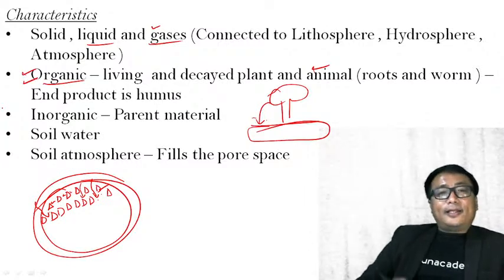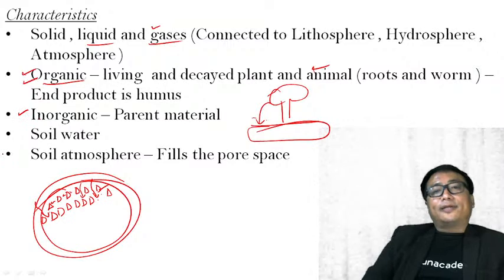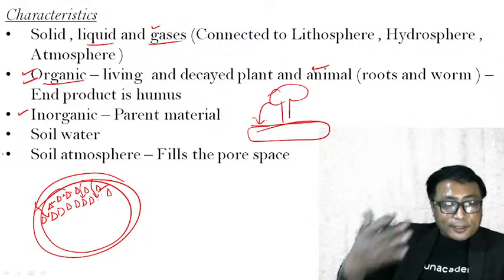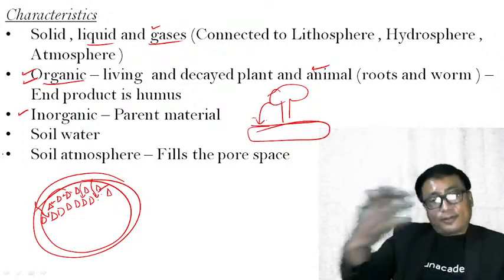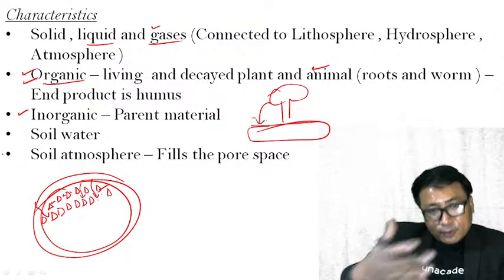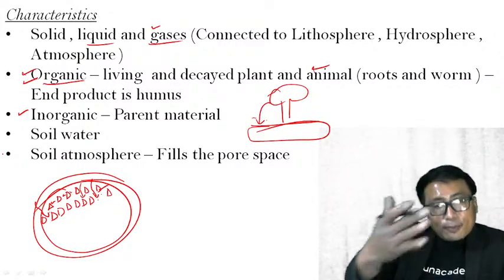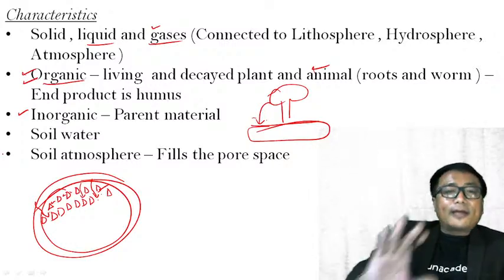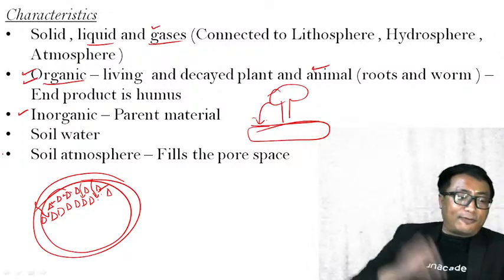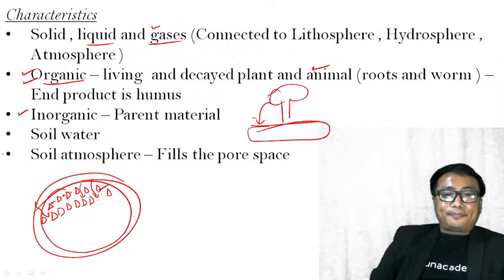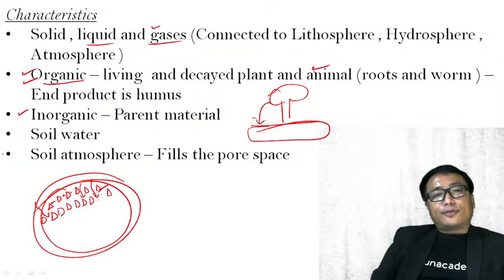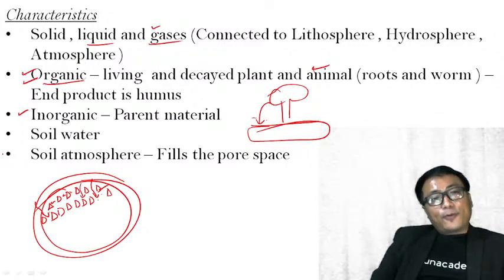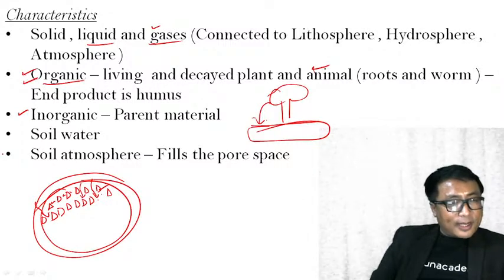At the same time, in soil, I have inorganic particles or matter also. What is inorganic? As I told you just now, the formation of the soil depends on the parent rock's contribution. After all, the soil is formed by the weathering and decomposition of the parent rock. So from the parent rock, inorganic material is also supplied in the formation of the soil. Clear? So the important characteristic of a soil is it consists of organic as well as inorganic material. From where the organic and inorganic material comes, I have just explained to you.